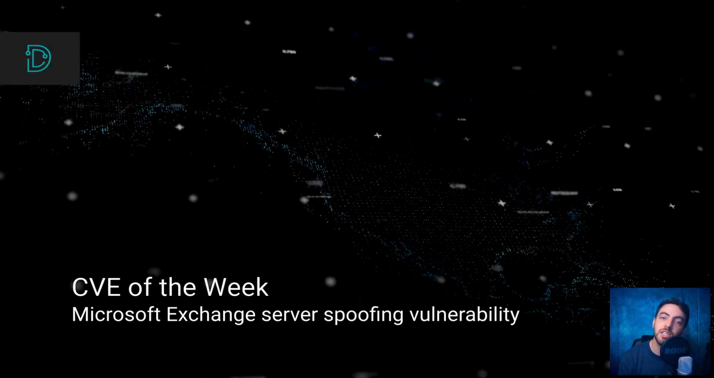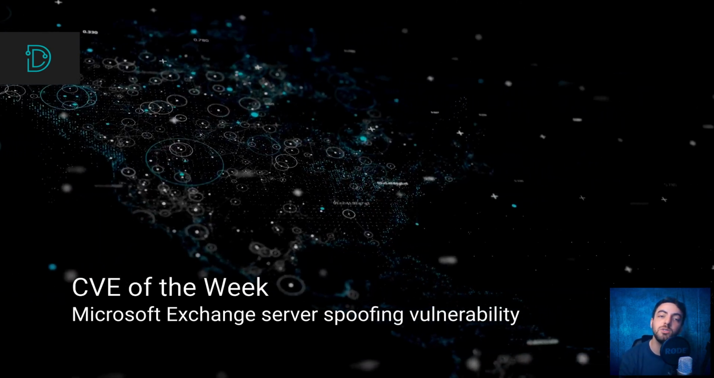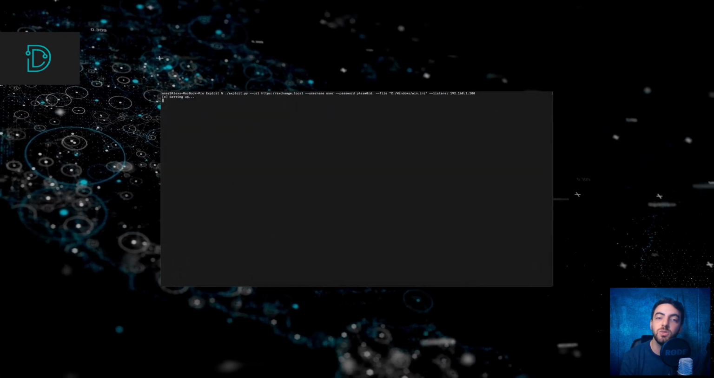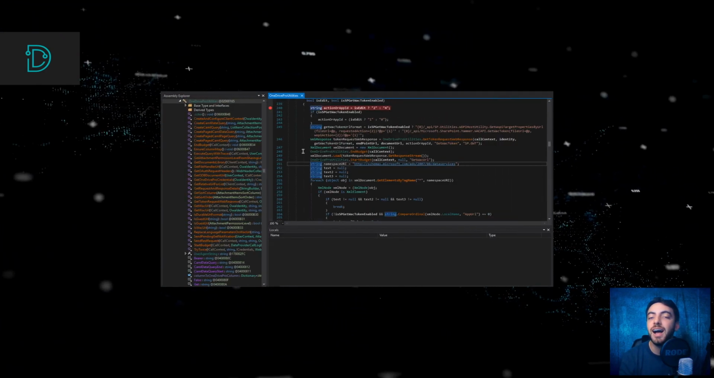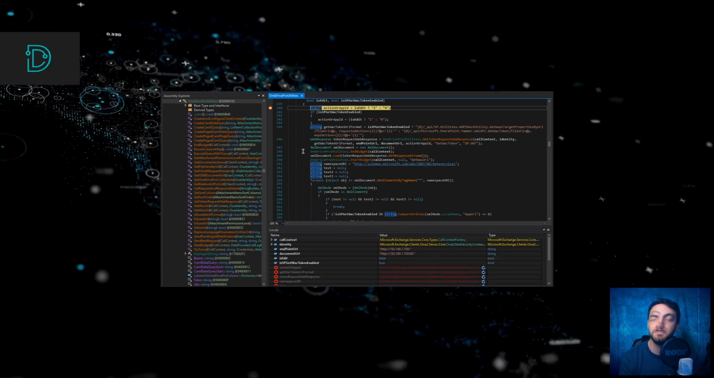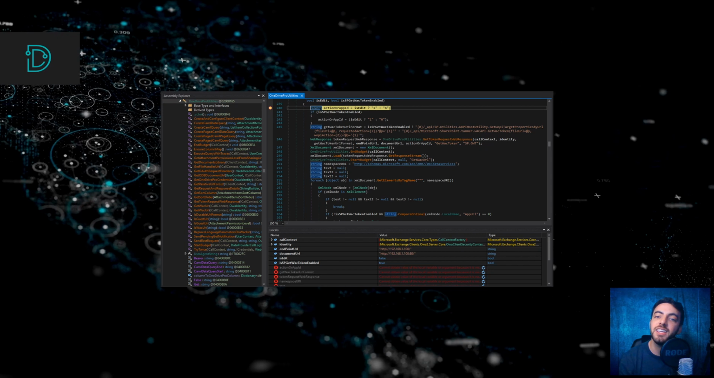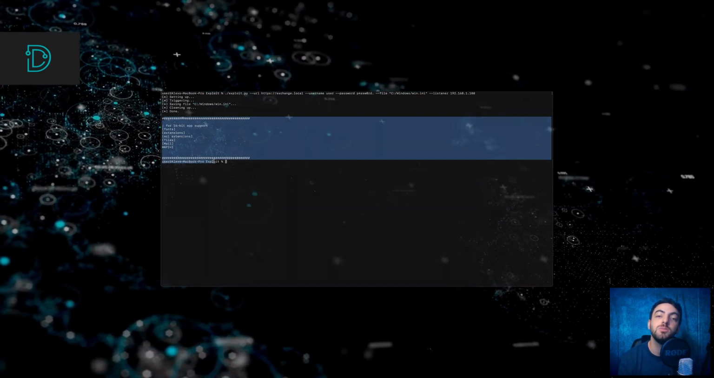Kicking off with our CVE of the week, a spoofing vulnerability in Microsoft Exchange Server that was reported to SSD. This issue allows attackers who have control over low-privilege user accounts to send arbitrary requests and exfiltrate files from the target server. This vulnerability was fixed after an independent researcher disclosed this vulnerability to SSD, who reported it to Microsoft.